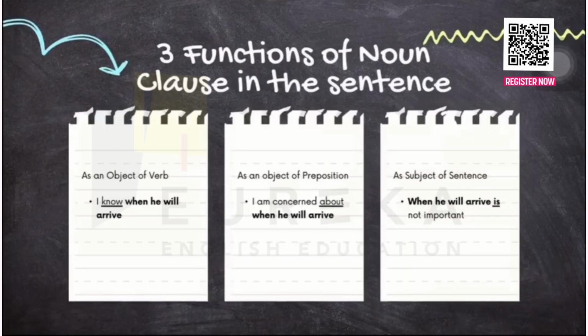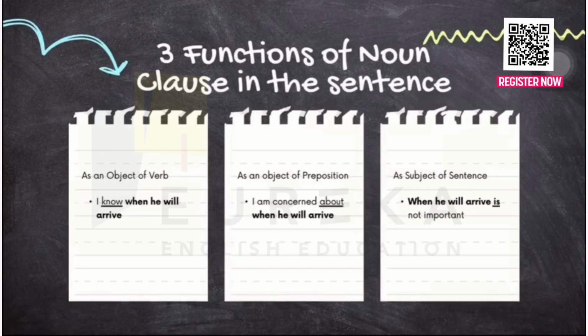Okay, now there are three functions of a noun clause in the sentence. The first, it can be an object of a verb, the second, it can be an object of a preposition, and the last, it can also be a subject of the sentence. If it becomes an object of a verb, it will appear after the main verb of the sentence, like we can see in the example, I know when he will arrive.